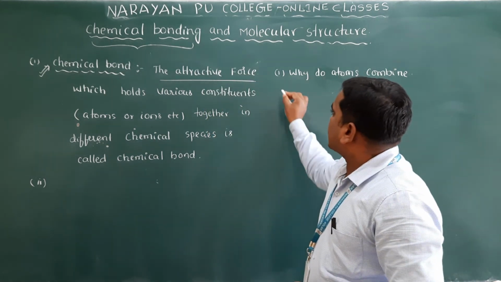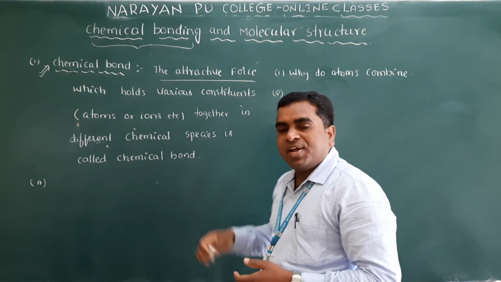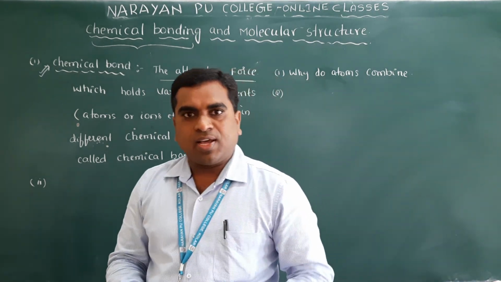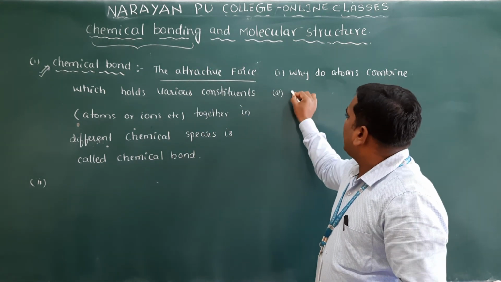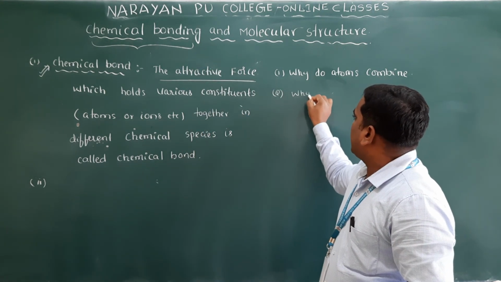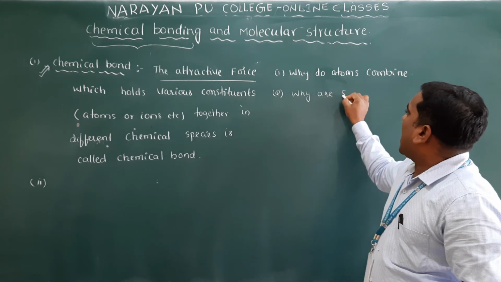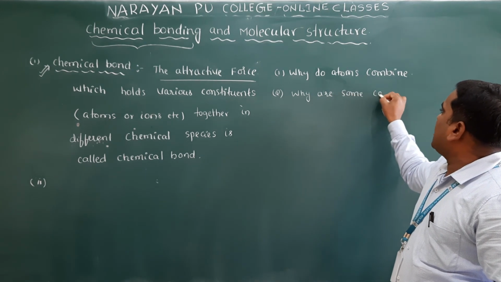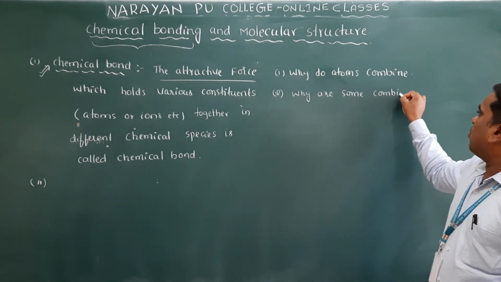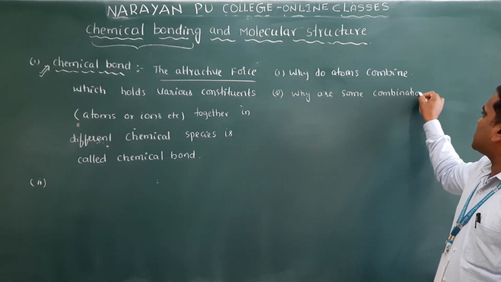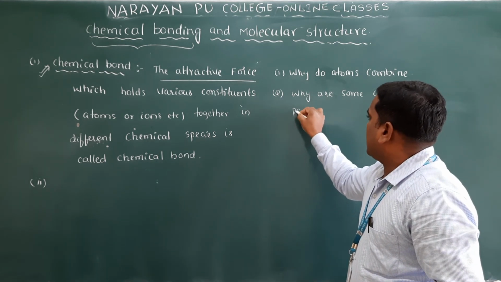And if atoms combine, then which combinations take place? Clear? Why are only some combinations possible?